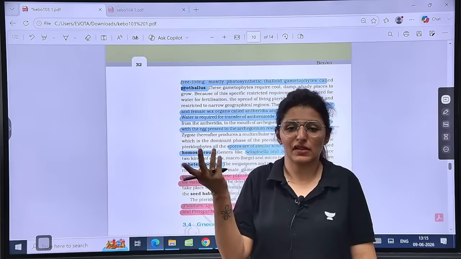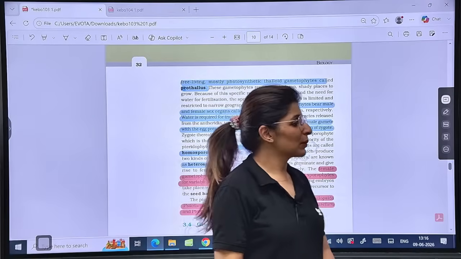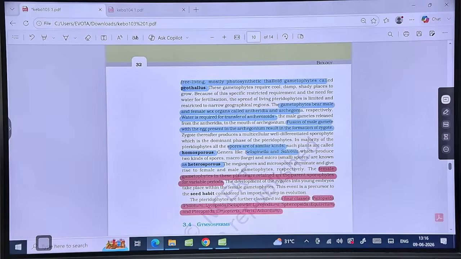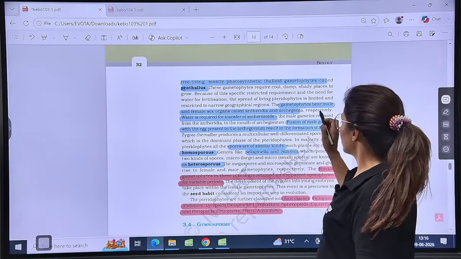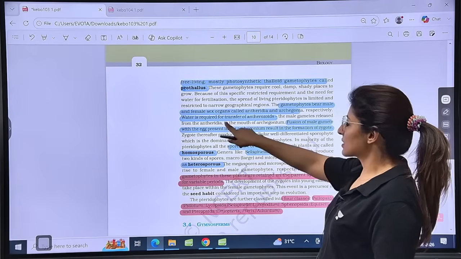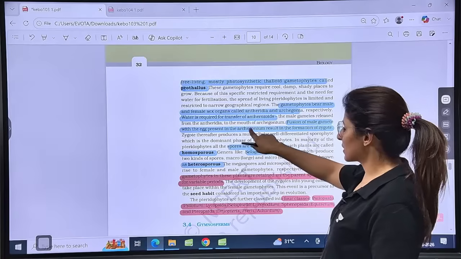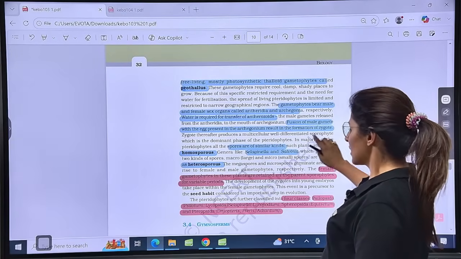Of course, it is a life cycle, so events will happen in a proper sequence. So, you have to learn them in a proper sequence. Is that clear? Okay. Then, guys, gametophytes bear male, female sex organs called antheridia and archegonia. Water is required for the transfer of antherozoids. Fusion of male female with the egg present in archegonia result in the formation of zygote.